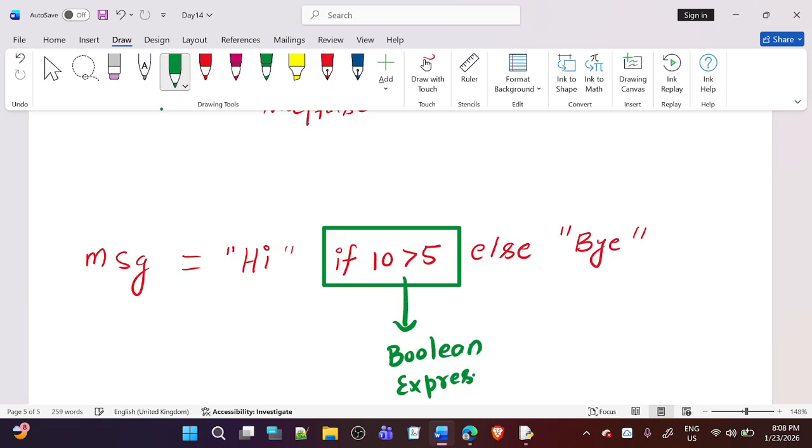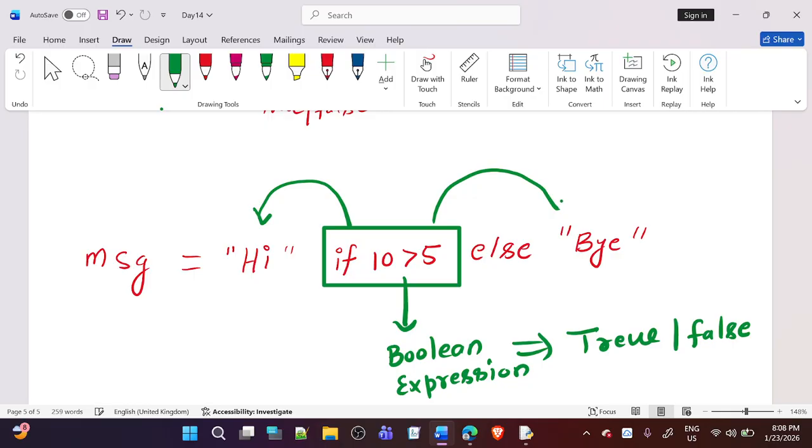A Boolean expression always gives the result true or false, right? So if the condition is true, then it will go this side. If the condition is false, it will go this side, but it will not go both sides. The flow will move either left or right.